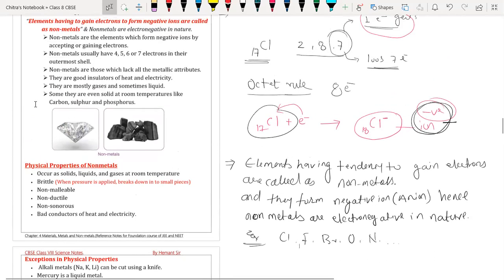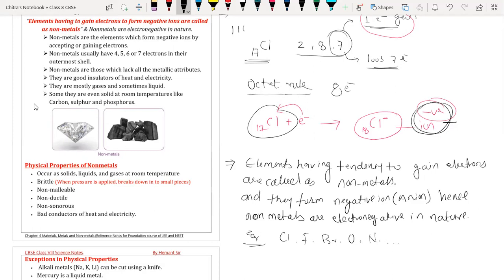Done? There are about 20 to 22 non-metals. Some, like metalloids, are also considered as metals. Around 20 we have, but metalloids and halogens also come under non-metals. So can we say in proper there are 7, including hydrogen? No, no. Listen now.